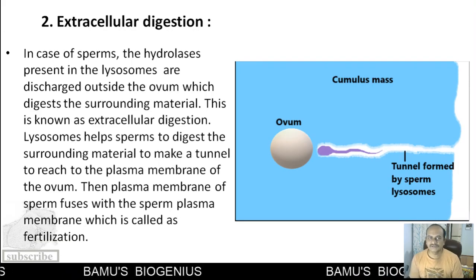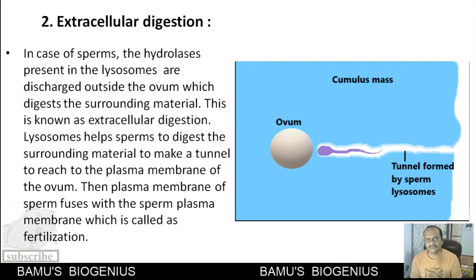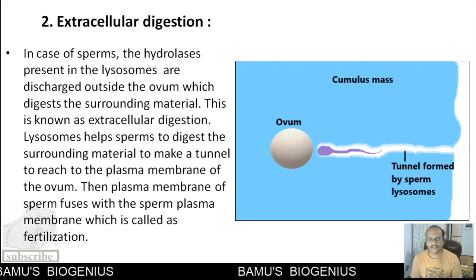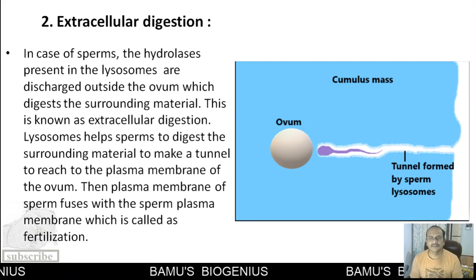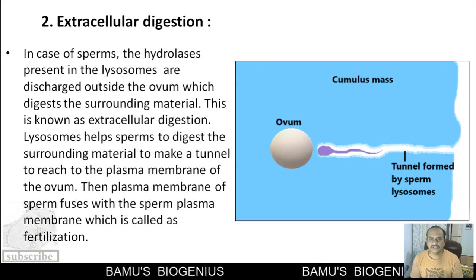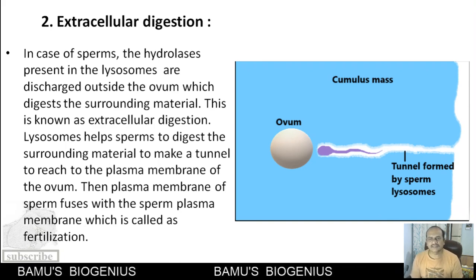Now the second function of lysosomes is extracellular digestion. As we know, the sperm acrosome contains hydrolytic enzymes. These are nothing but lysosomal enzymes, and they help the sperm reach the ovum. The ovum is surrounded by a cumulus mass, which is made up of a kind of polysaccharide.